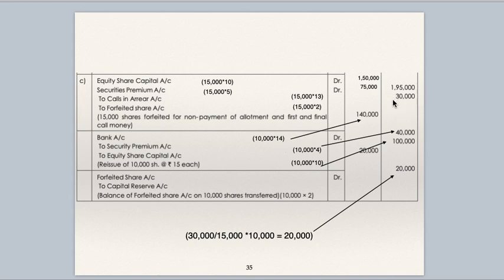Now this 30,000 which you have transferred to forfeited shares account is on 15,000 shares. On 15,000 if it is 30,000, on 10,000 how much? That you have to calculate and that gets transferred to capital reserve. 30,000 divided by 15,000 multiplied by 10,000 is 20,000. So forfeited shares to capital reserve is 20,000. Properly you have to check the figures. All figures are jumbled.